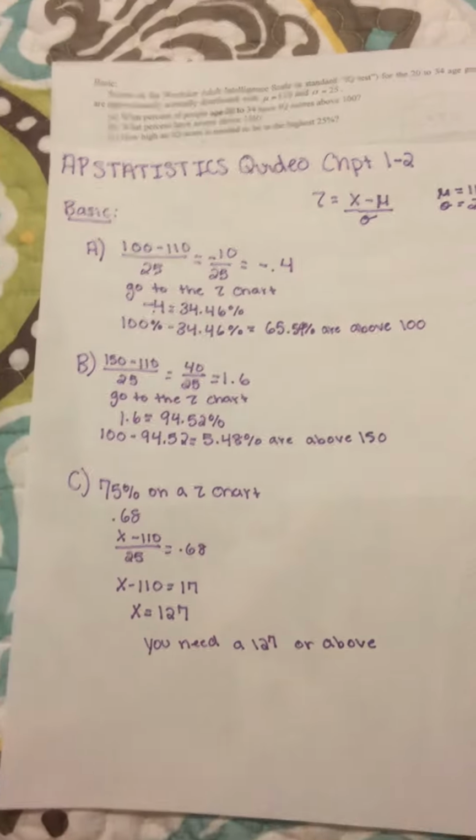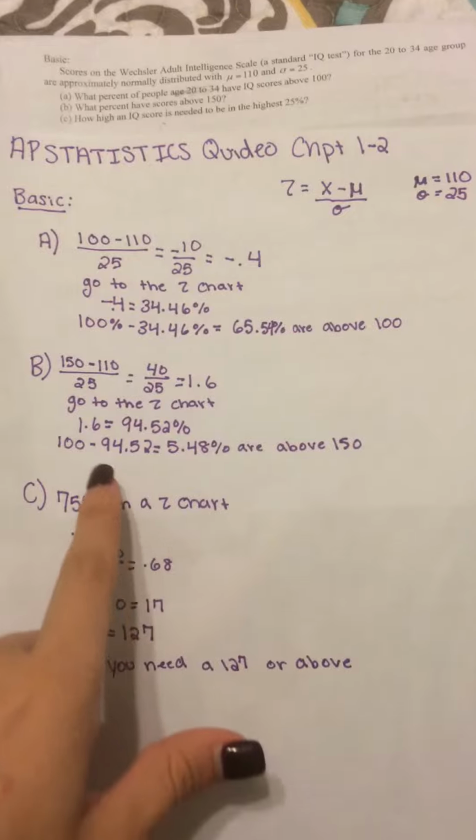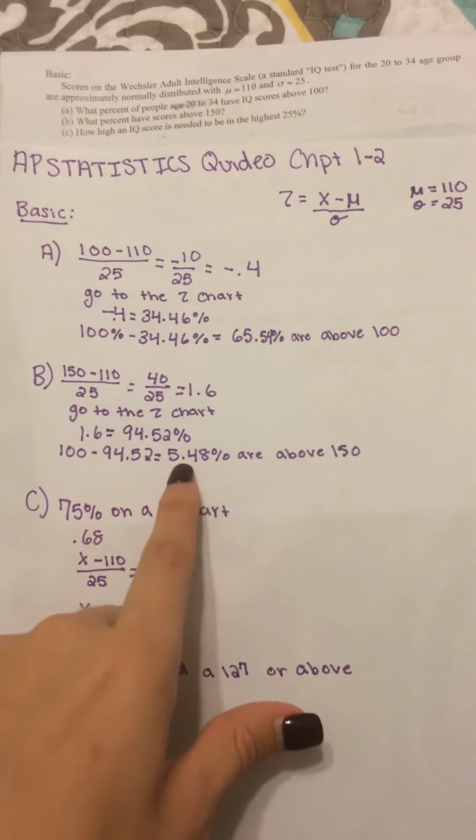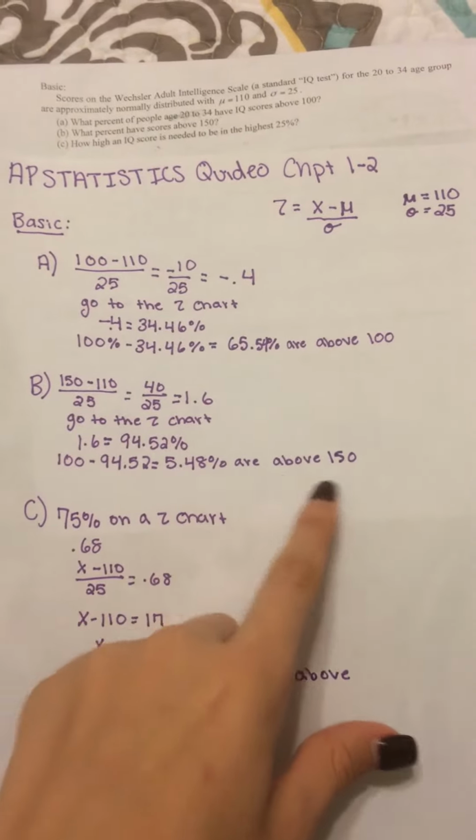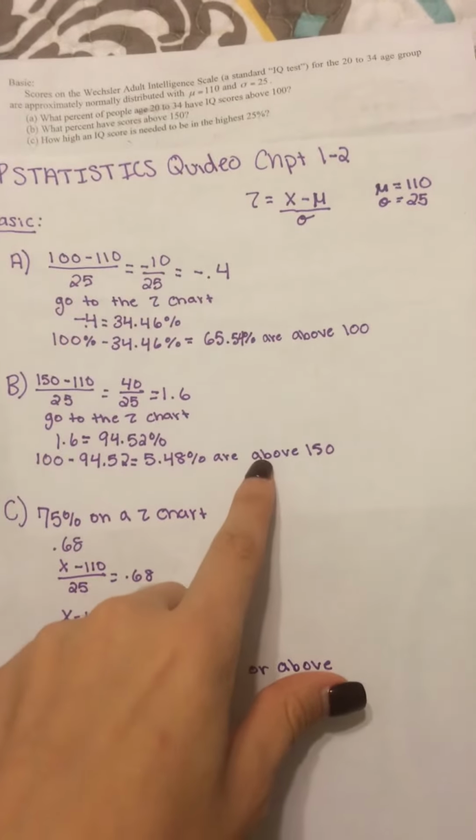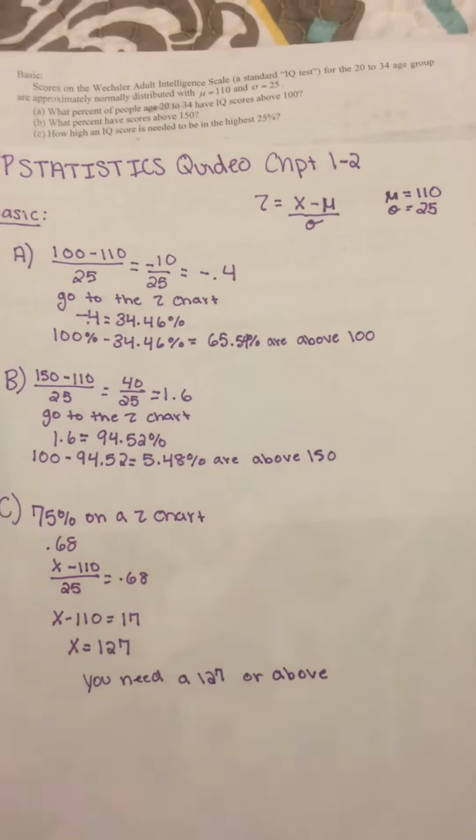0.9452, or in percent form, 94.52. Again, you want to subtract this from 100, and you get about 5.48% are above 150. Again, make sure to include this to answer the question fully.